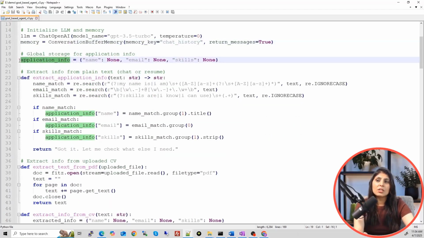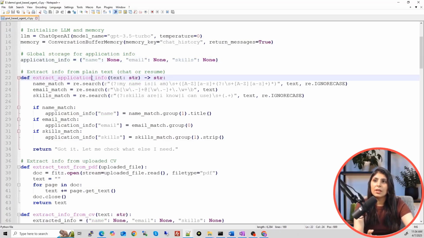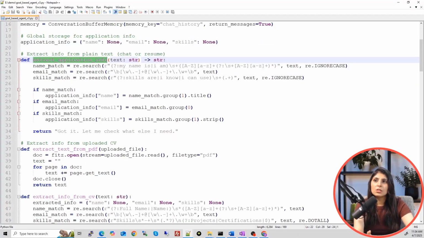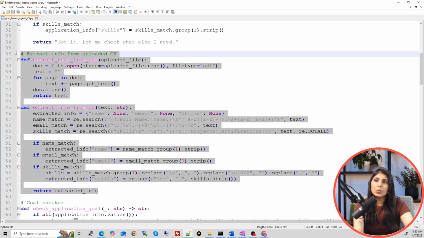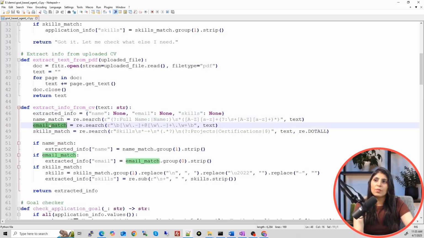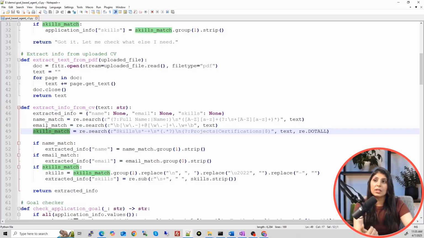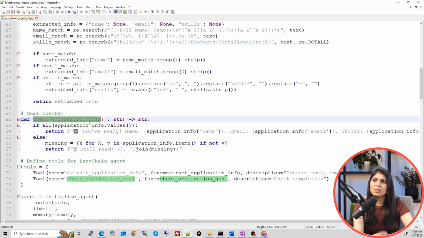Here, the LLM we are importing, the LLM we are loading. This is the memory to store the conversation. And this is the application info dictionary, which is right now empty. We will fill the values in it using this extract application info function. Here we are getting the name, email and skills one by one. And then these are the two new functions, guys. The first function is responsible to upload the PDF file and to extract content from that. And this function will try to extract the name, email and skills from that uploaded CV. Okay, and then this function we already understood. This will check if all the information is provided by the user or not, right?